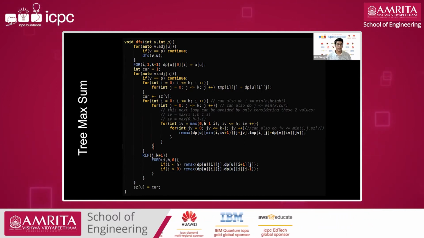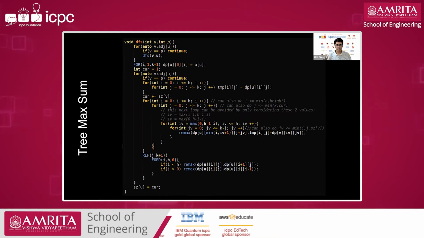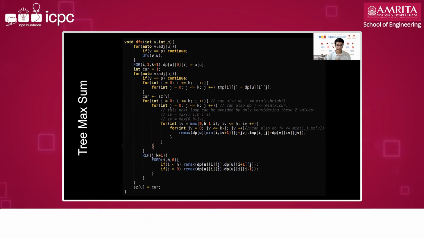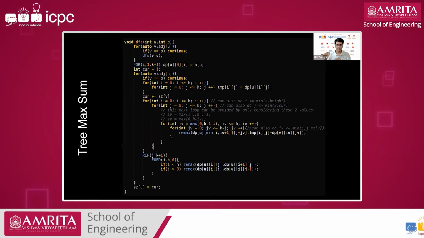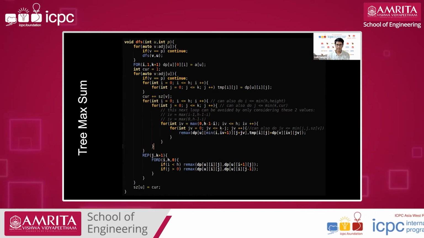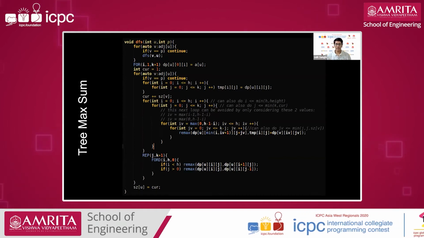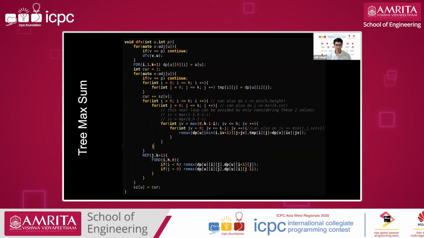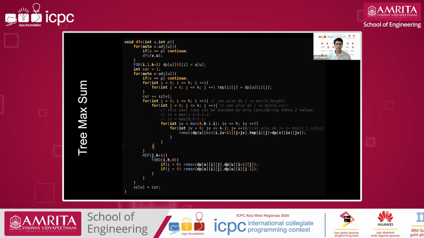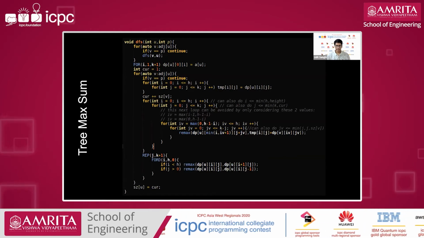Another improvement we can do is, instead of iterating from 0 to k, we can iterate from 0 to min of k and subtree size, because we can't take more than subtree size number of nodes. So with these observations, I think you can get n to the power 4 easily, or maybe even n cubed. So next slide.